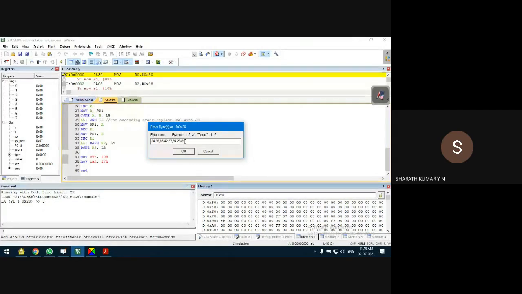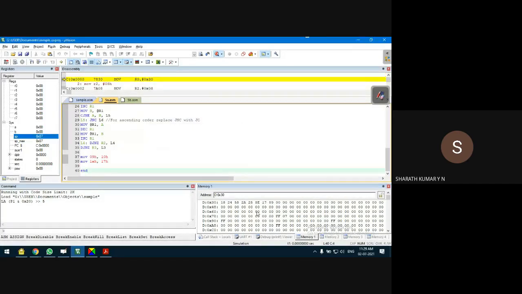As I said, since I'm not specifying H here, to the last number I'll specify H. The numbers which are not specified with H will be converted into their hexadecimal equivalent, because it will treat these numbers as decimal numbers. Whereas the last number I specified with H, it will take it as it is. You can see that all the numbers except the last number are converted into hexadecimal equivalent.